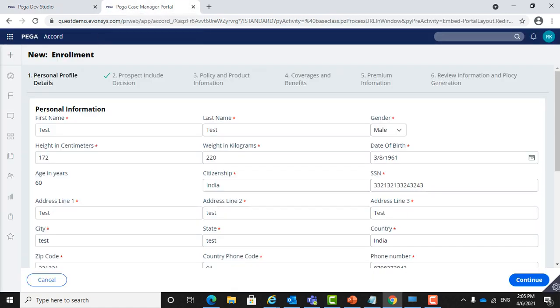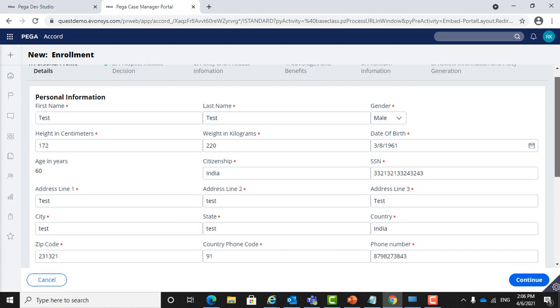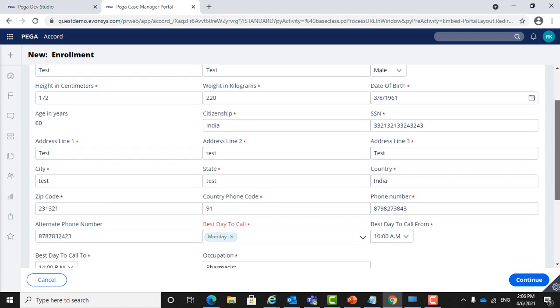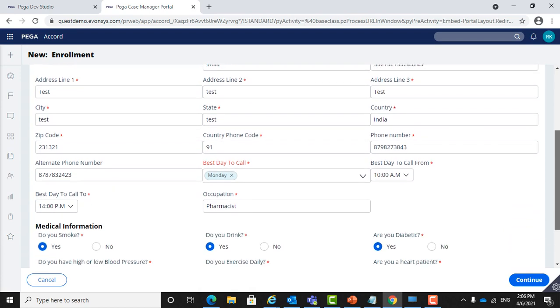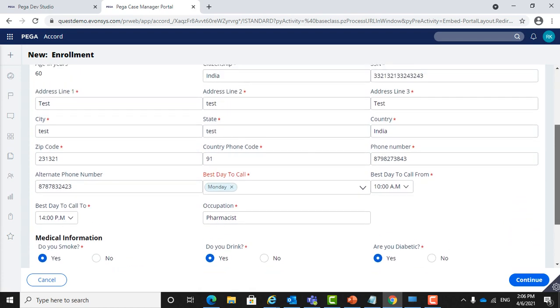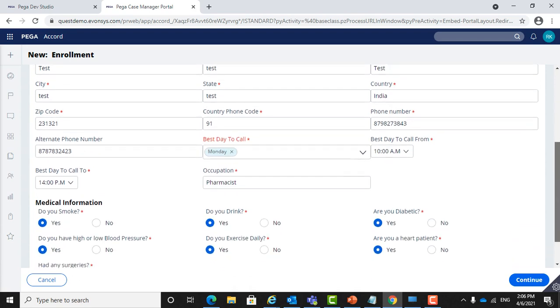The use case we have taken to demonstrate the Accord data model is an enrollment use case. When a customer is interested in taking a policy, he will trigger this case, and on the first screen he will provide the personal information. Now I have filled in all the personal information along with his address, phone details and medical information.